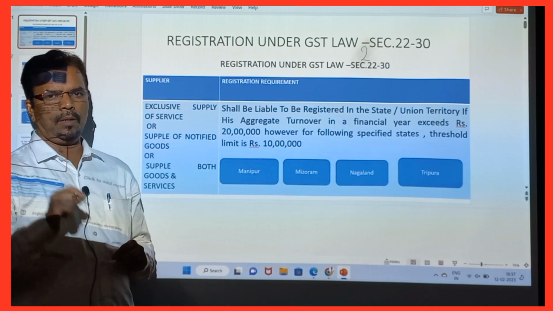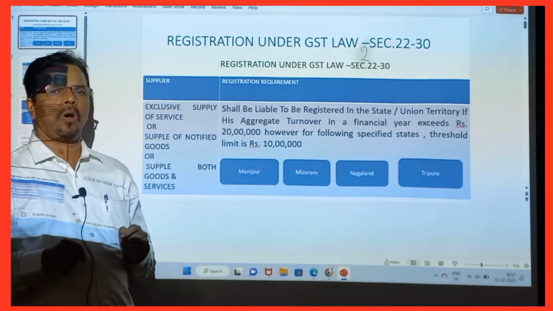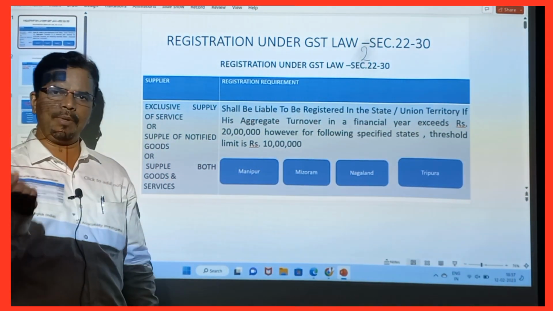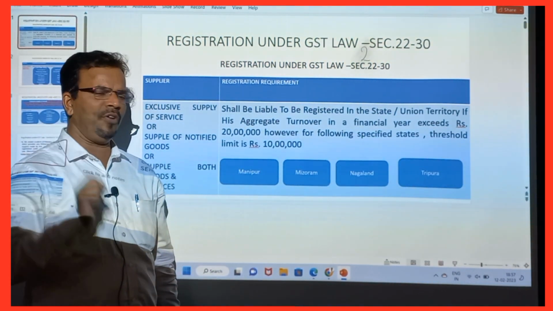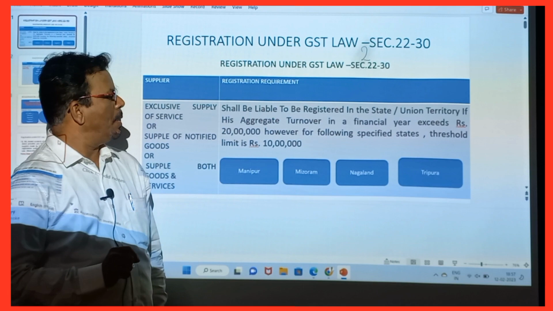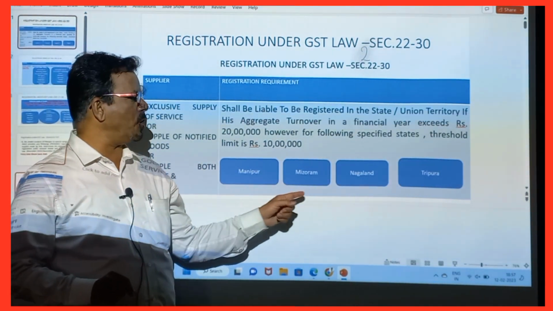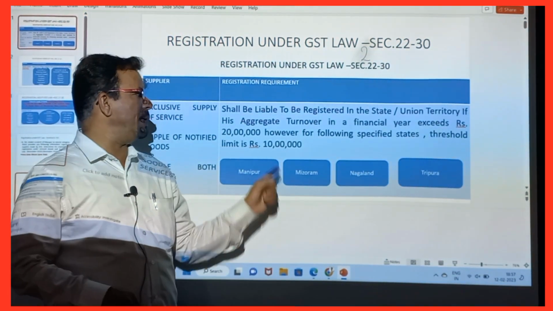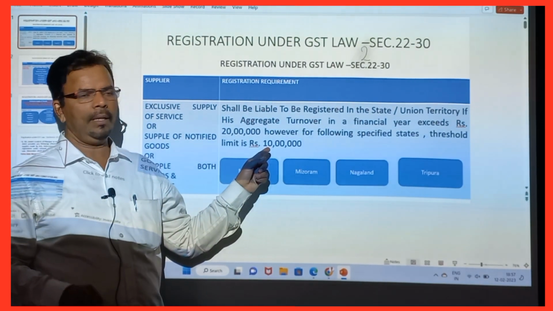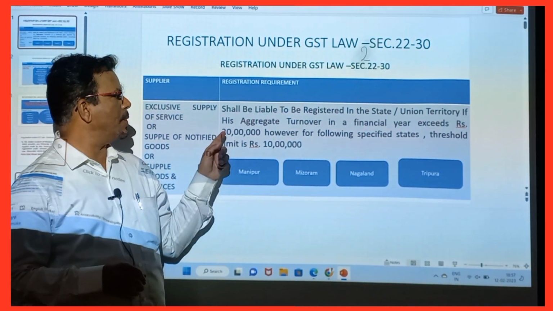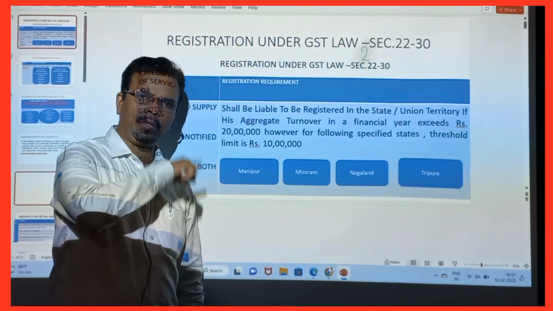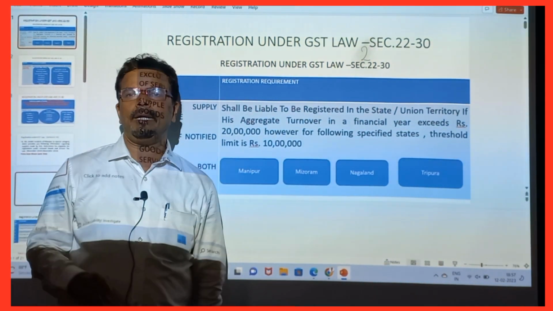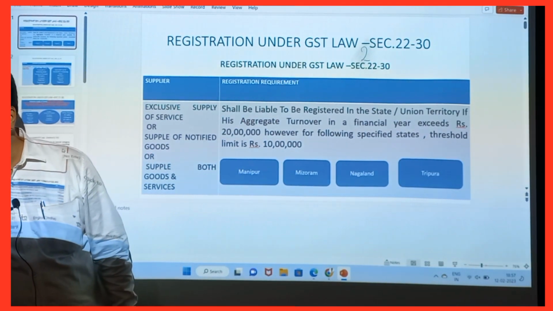So, a supplier who supplies services or goods or both services and goods. If you are that particular supplier from Manipur, Mizoram, Nagaland, Tripura, their limit is 10 lakhs. And other than that, 20 lakhs. If you are not from these states, 20 lakhs.